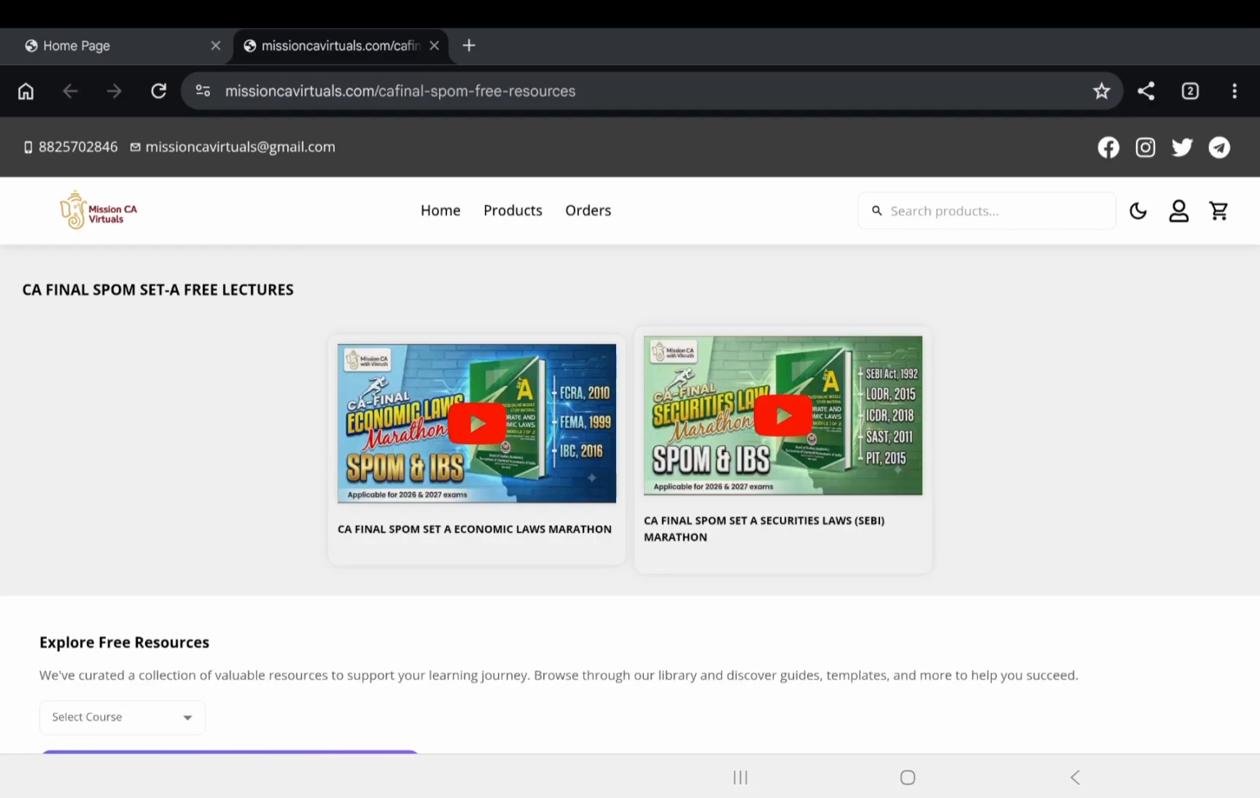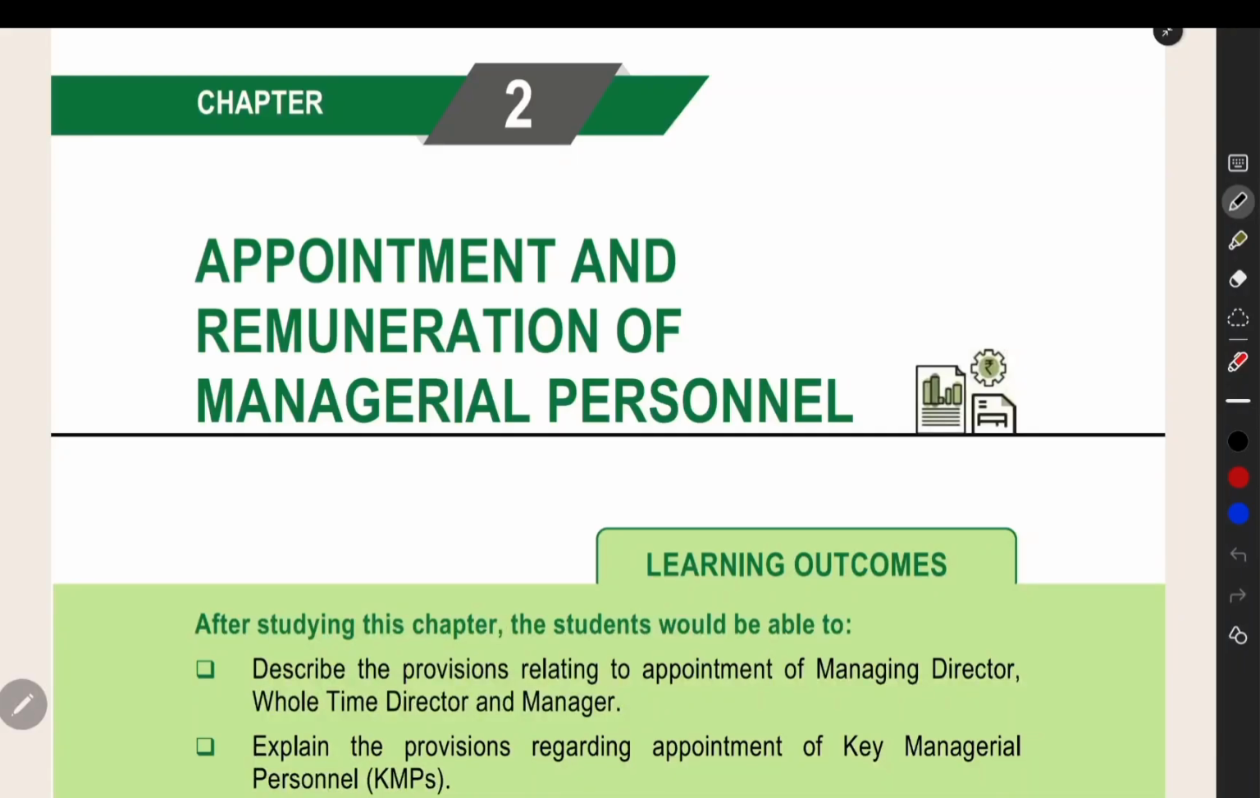So now we can start the chapter. Now we can see the overview of the topics in chapter number 2, Appointment and Remuneration of Managerial Personnel. Now we can start the chapter.